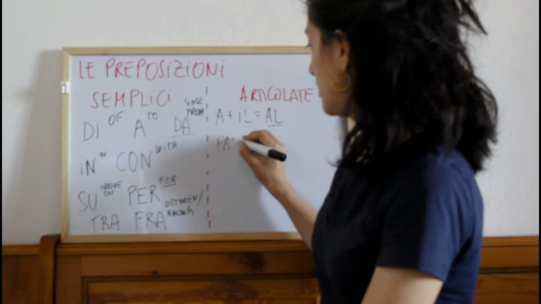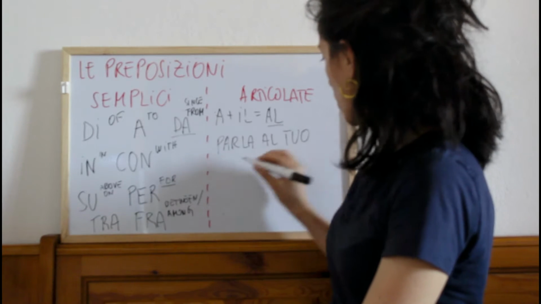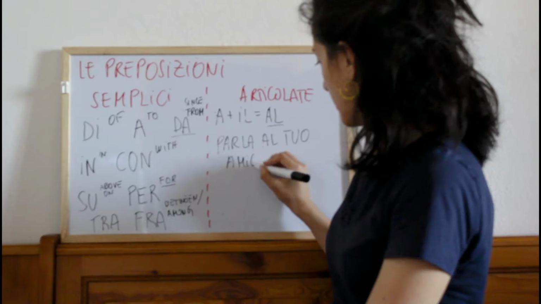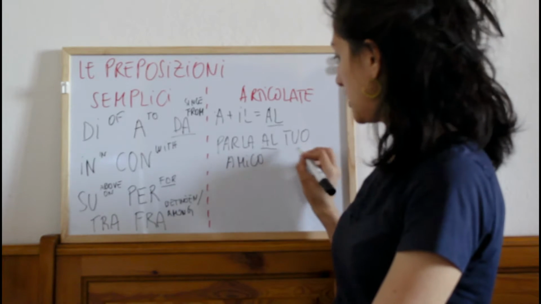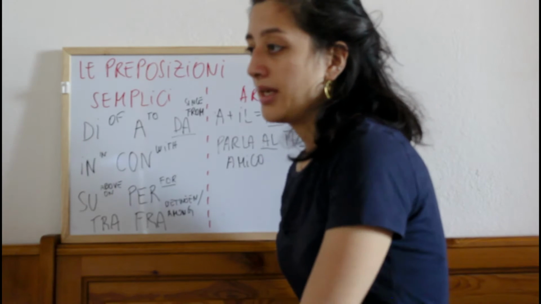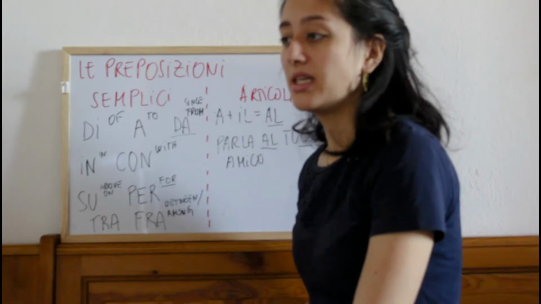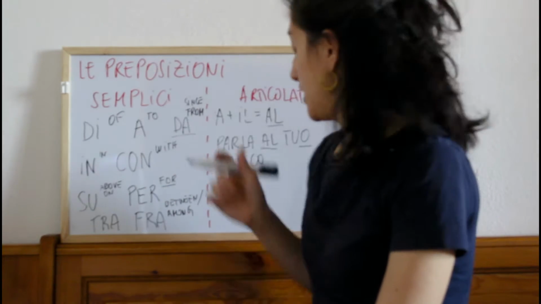I will write here. Parla al tuo amico. You see? Tuo is another kind of, is an adjective meaning possession. I will explain you later.